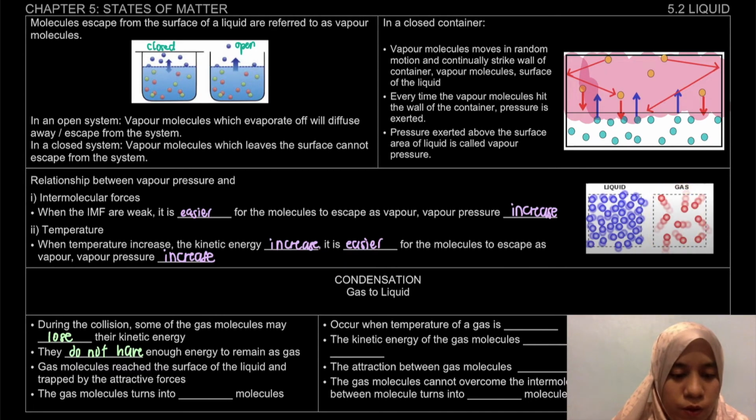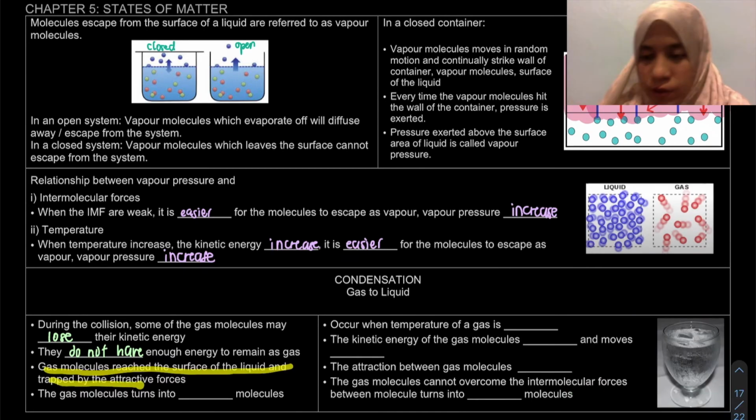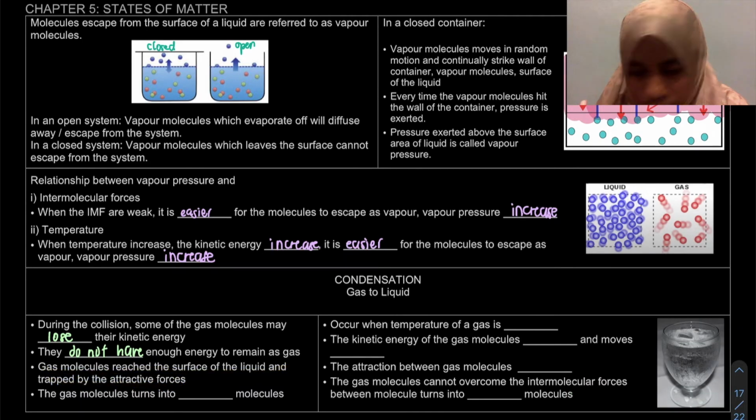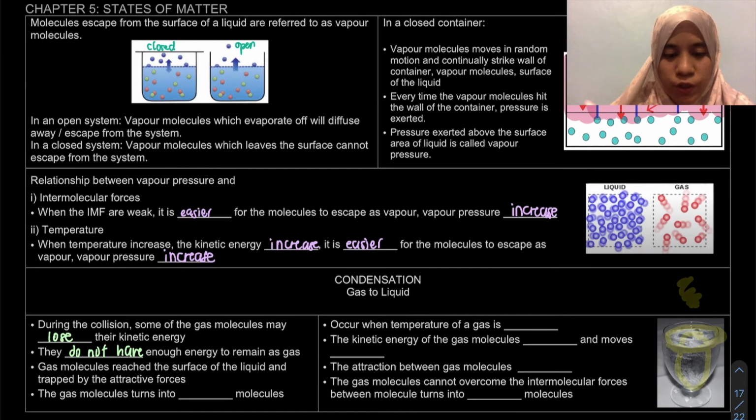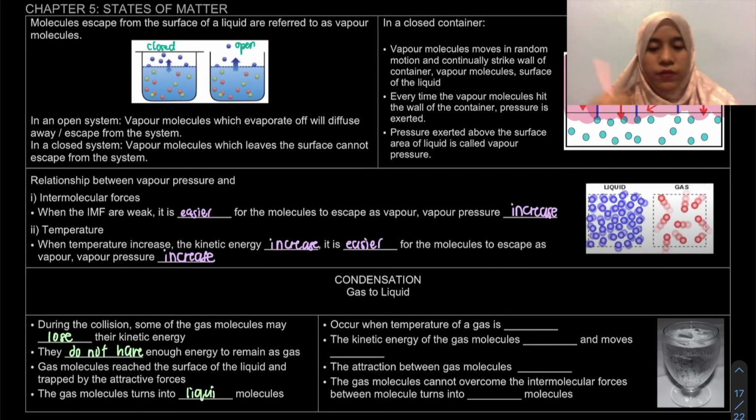Okay, so the gas molecule reach the surface of the liquid and trapped by the attractive forces. So, contohnya kalau dia dekat surface ni kan, surface of the liquid, contohnya pada gas kita ni, dia dah sampai sini. Tapi since it does not have enough kinetic energy kan, so they're being trapped lah by the attractive forces of our liquid ni. So what happens is that the gas molecule turns into liquid molecules. Okay, so that's the first condition.